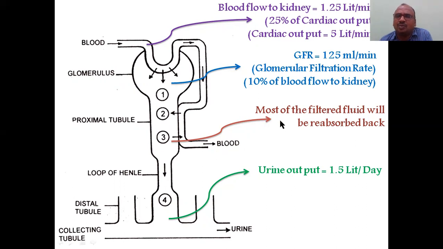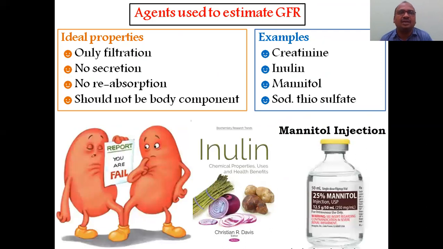Next, most of the filtered fluid will again be reabsorbed back, as I have already told you. Finally, the urine output is 1.5 liters per day. And the agents which are used to find out the glomerular filtration rate: